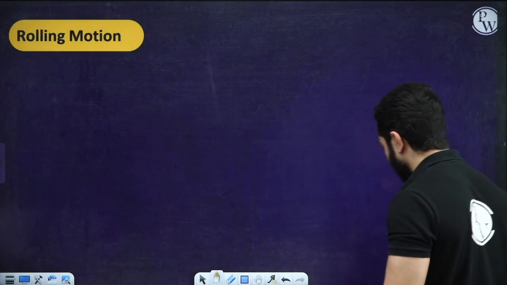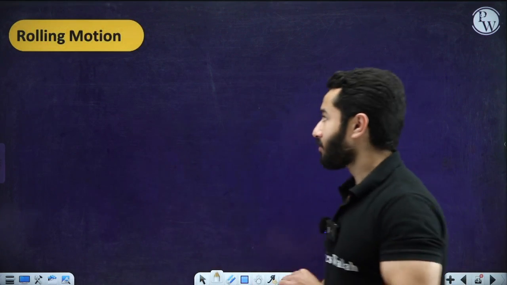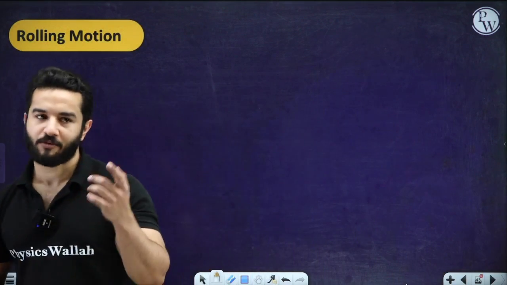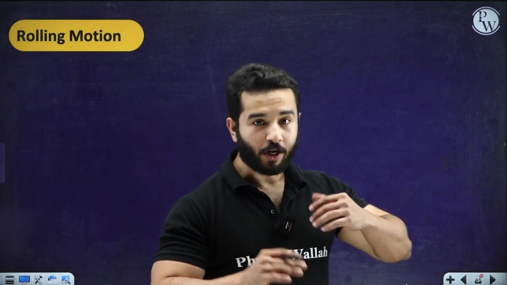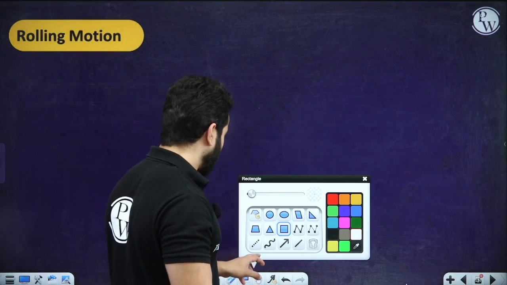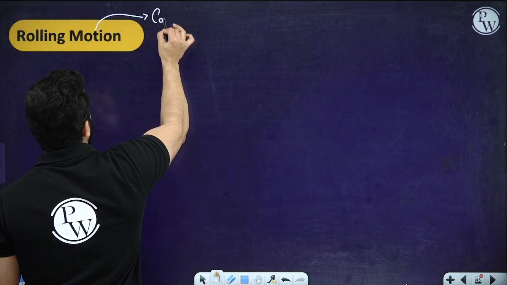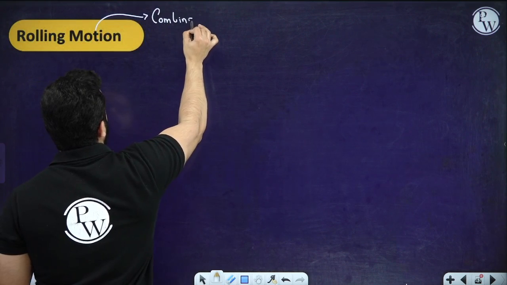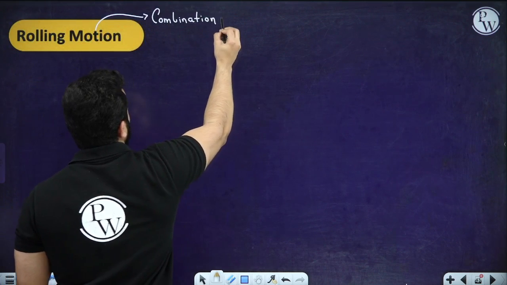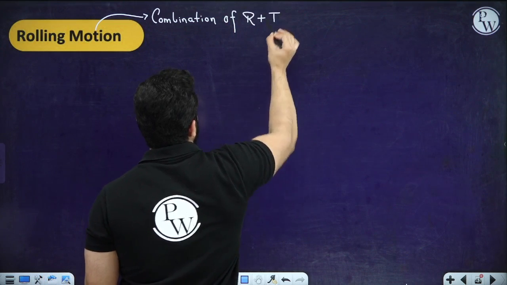Now let's complete the last portion, which is rolling motion. Please note that this is actually quite important, so I'm going to talk about almost each and everything. We are also going to discuss what happens when a body rolls down an inclined plane, and we are going to include friction in it, right? So let's start. First of all, rolling motion basically means the combination of rotational motion plus translational motion, right?